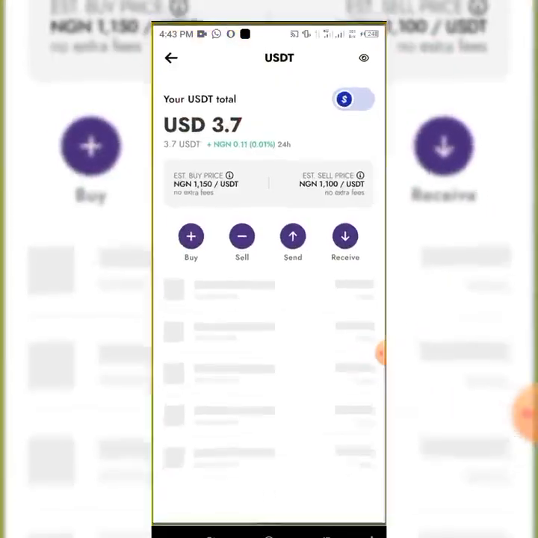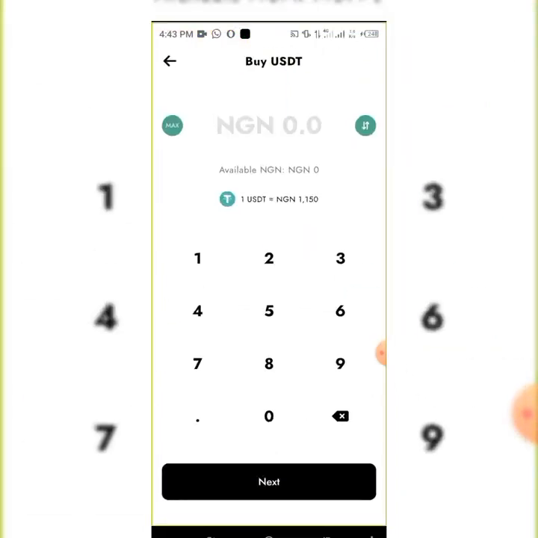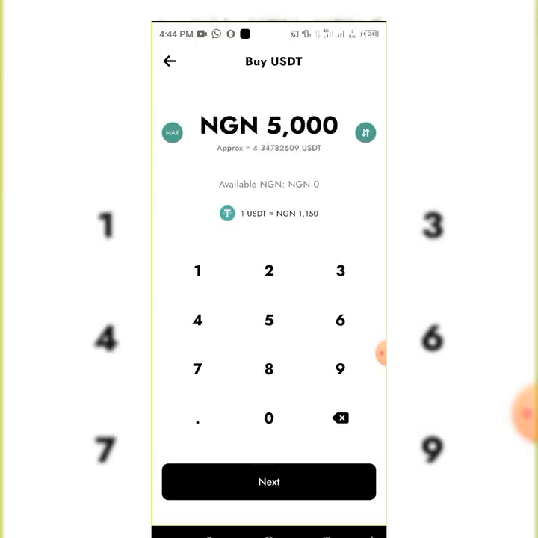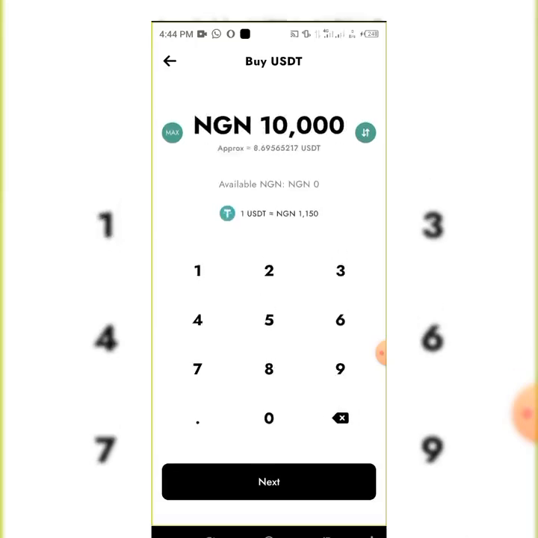Now maybe this is USDT. You want to buy USDT directly. Maybe you have deposited money. Can you see the amount of money? One USDT is 1,150 naira. You type the amount of USDT you want to buy. Right now I don't have money there, but if you want to buy USDT, this is the process you follow. The amount you want, you write it in naira. Maybe 5,000 naira will give you 4.34 USDT. If I write 10,000 naira, it gives 8.6 USDT. But you must have deposited that naira inside your account from the first one I showed you.